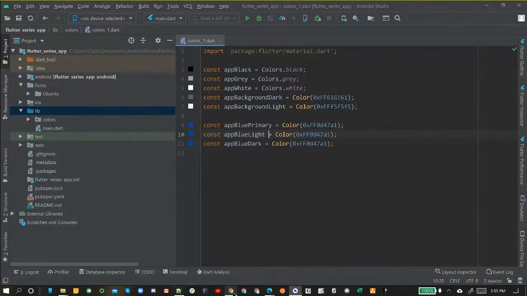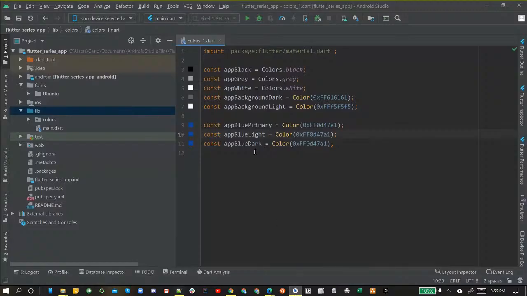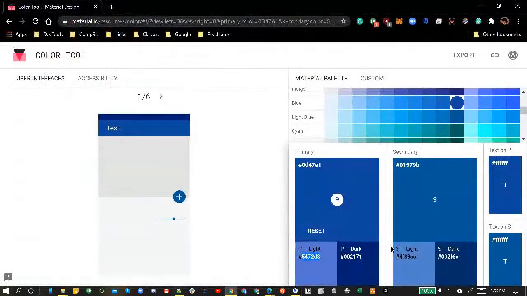So we want our light first. We're going to go back to our material.io page, and we're going to double click or select it all, and then Control C and copy that. If you triple click, it takes the hashtag code, the pound sign as well. So try not to bring that with you. We don't need that. We just need the numbers. So we're going to Control C, copy the light, and put that in the light section right after the FF. Control V. Perfect. Made the light version.